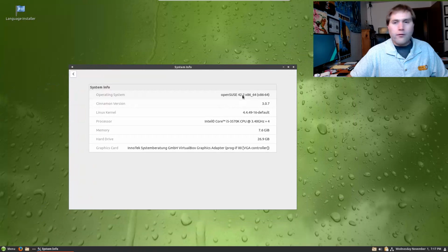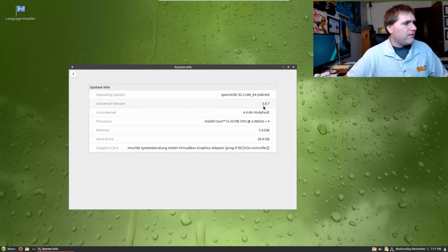Okay, so openSUSE 42. And by the way, I'm looking at openSUSE, they just released another beta. This is not the beta. This is the current stable. So we have Cinnamon 3.0. Isn't 3.2 the one that's current? I don't remember what the current Cinnamon is. Linux kernel's running 4.4, so our Linux kernel's a little bit older.